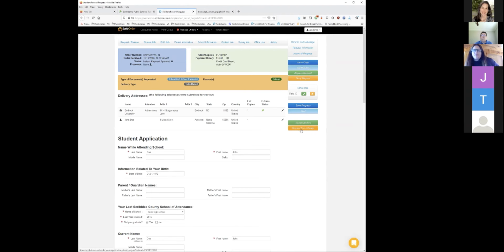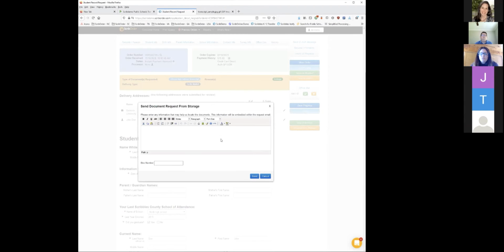Correct, yeah. You can click the Request from Storage button here. It'll come up with a box prompting you for what you need from that individual folder. We do ask for a box number, which you would have a box log of what students were in what box or what documents were in what box. And you would type in here, I need transcript sent. You could type that statement here, put in the box number, 123, send that over, and then that automatically assigns it into our release of information office where we will pull this order.